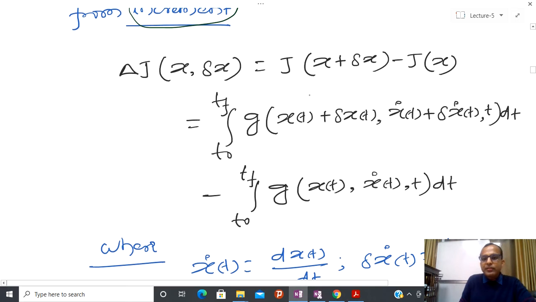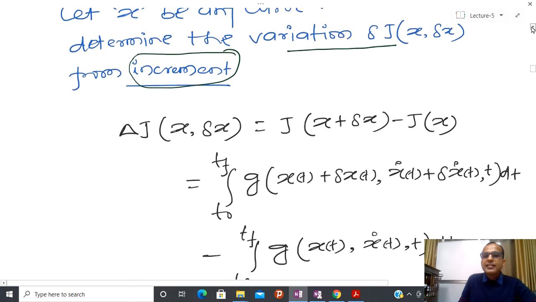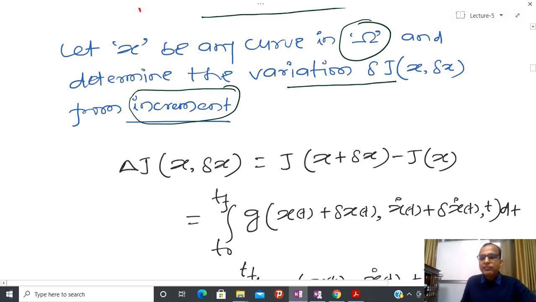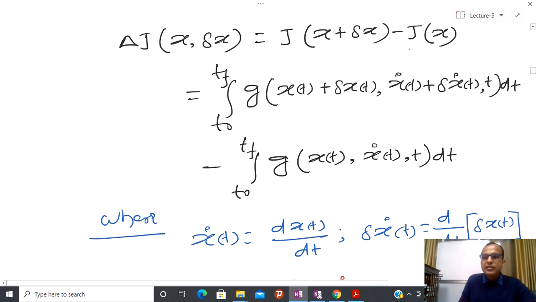How to define the increment, we have already seen: it is x plus delta x. Please be careful: after some variation, delta x might be positive or negative, and this x plus delta x again belongs to the same class, which we have defined as omega. Then I am going to substitute the value.